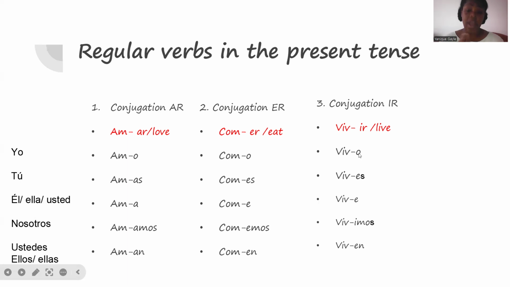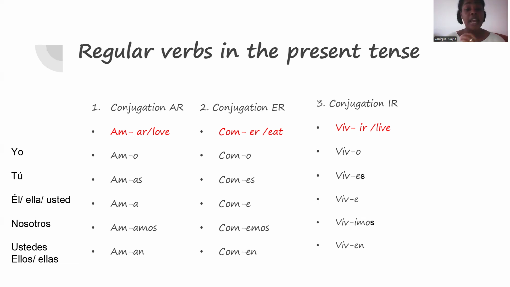If you notice here, we have O, ES, E. However, for the nosotros column, look, I am not using emos. I'm using imos because the verb is an IR verb. So we have to conserve that sound to make it I. Vivimos. Pay attention. Amos, emos, imos.